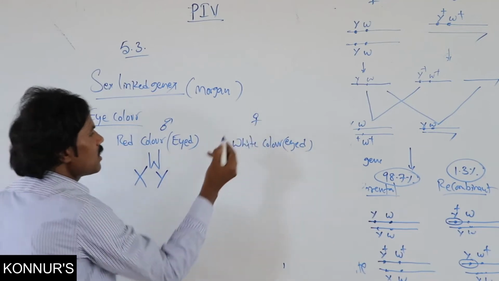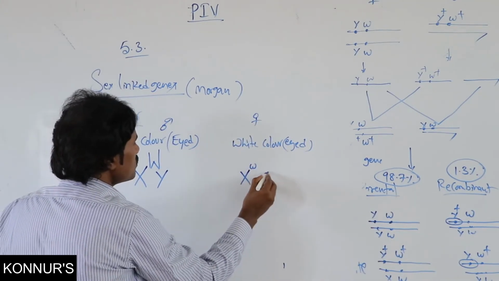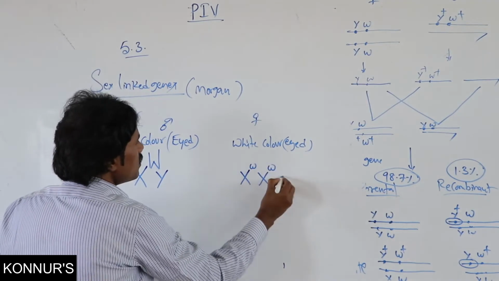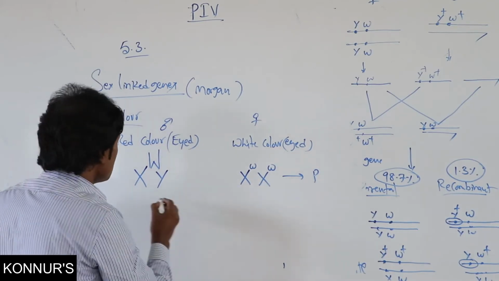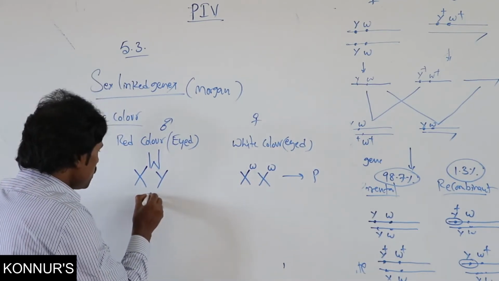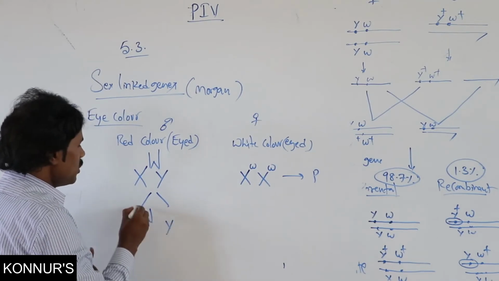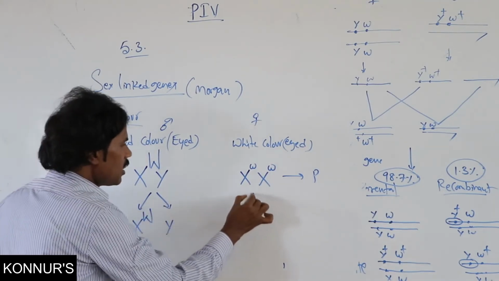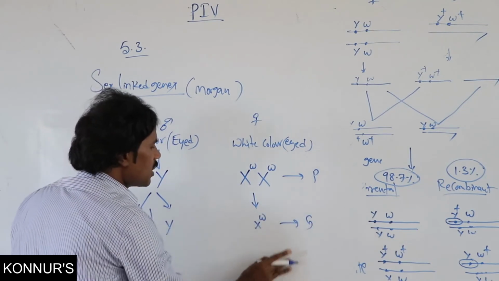Then white color eye, X-linked, small w. These are the parents. What is the possibility of the F1 progeny? Two possible gametes are formed here, and these are the gametes present here also.